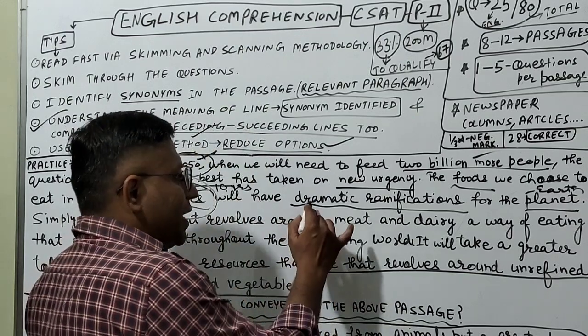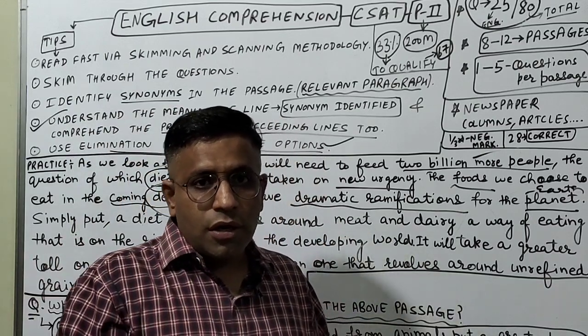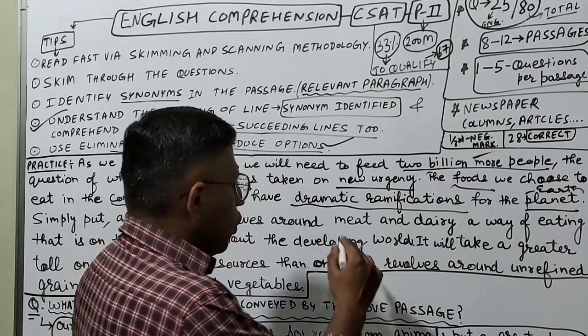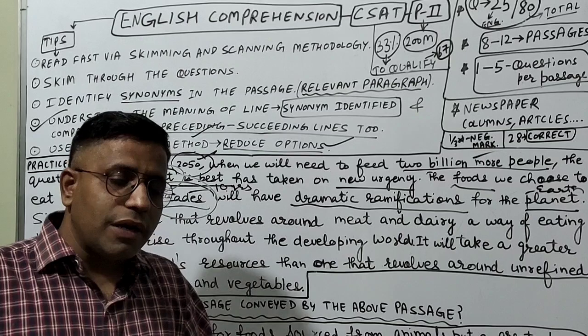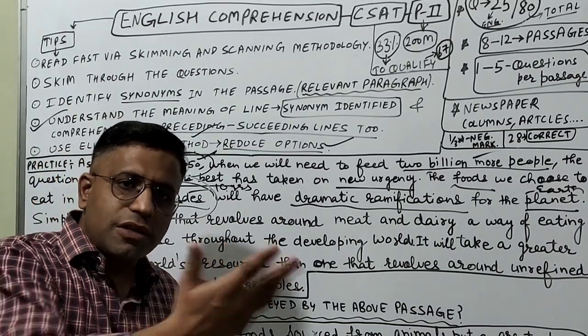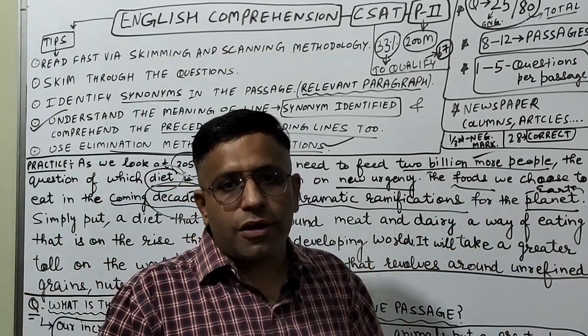Okay, now dramatic means something that will be very dangerous, or something that will have a very huge impact on society. So overall, this gives us the idea that whatever foods we will eat in the future will accordingly have ramifications and results in the future only. Okay, as we are living on earth, it will impact our planet only.